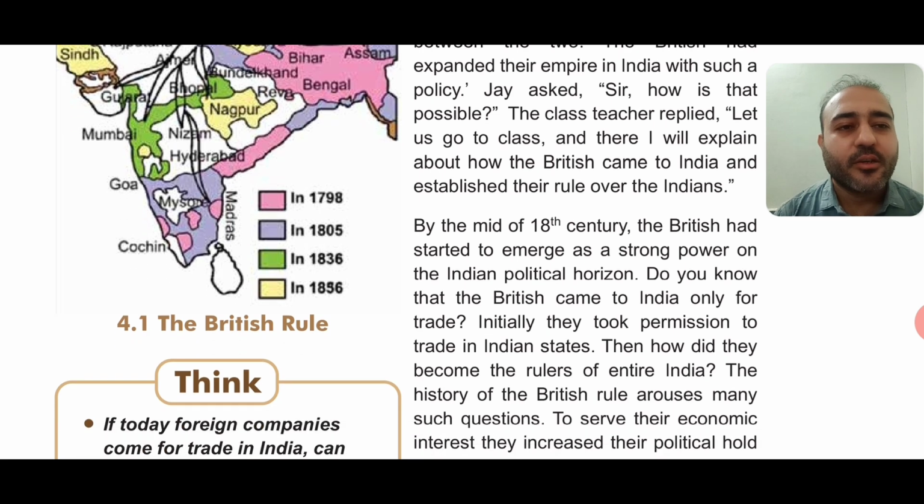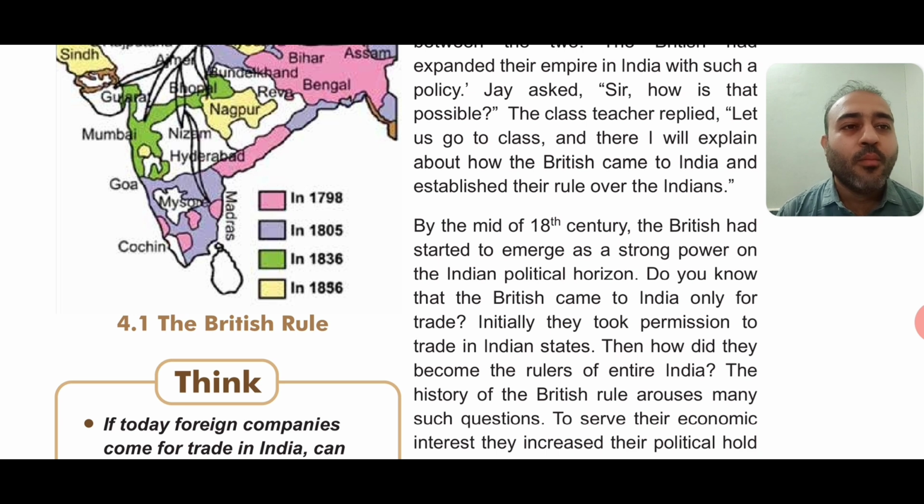We'll come directly to the second paragraph. By the mid 18th century, the British had started to emerge as a strong power on the Indian political horizon. As we all know, many Europeans like the French, the Dutch, the Britishers, the Portuguese had come to India, and when they came to India, they had a cutthroat competition, right?